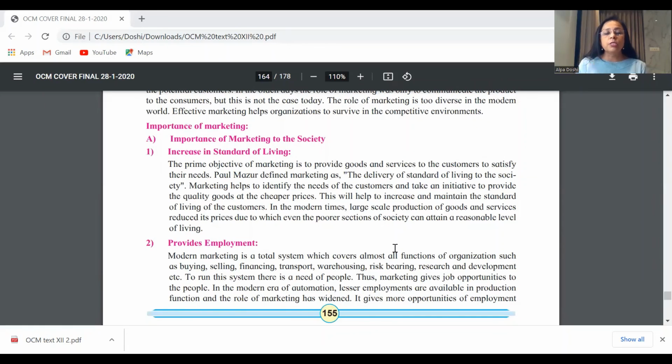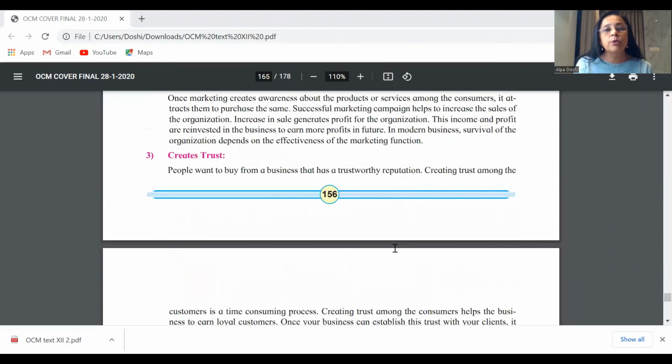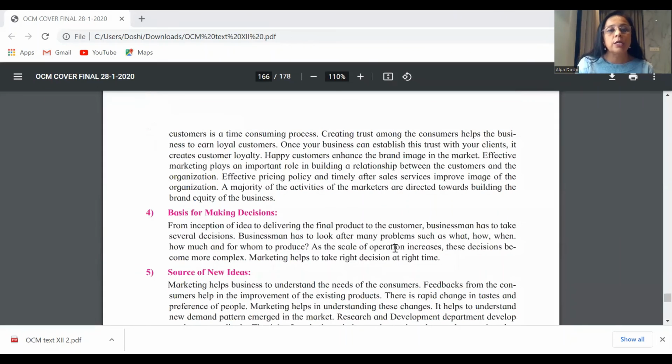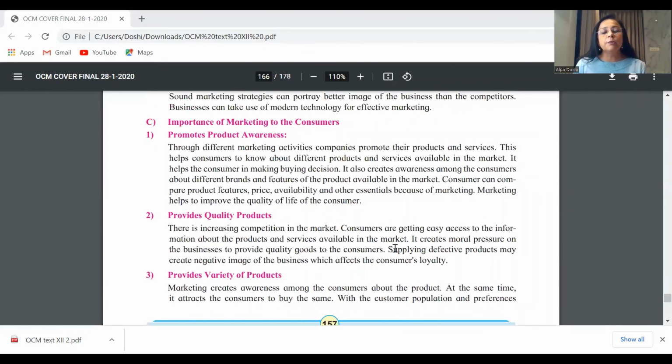Suppose you get a question on this, marketing is important for society. This is a direct answer, so nothing to be discussed here. Similarly, you can get an answer on marketing is important to the firm. Then here on page number 156 is your answer. And like it came in the September exam, marketing is important for consumers, page number 157 and 158.